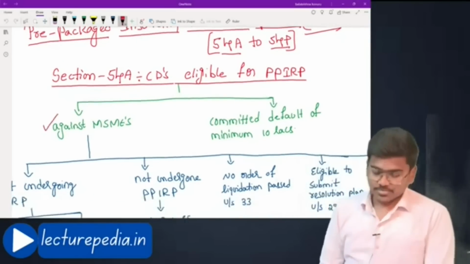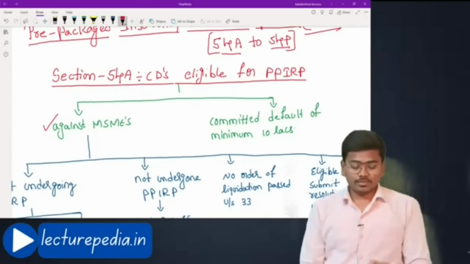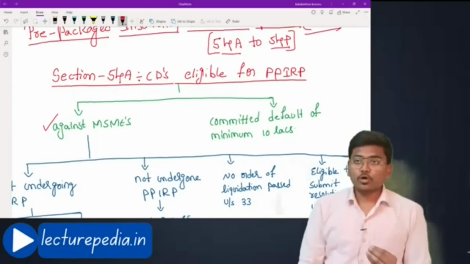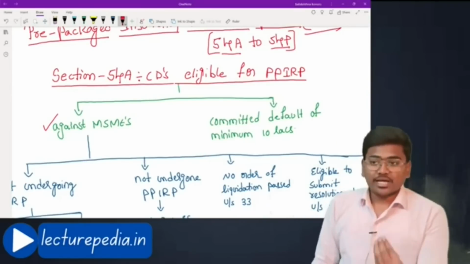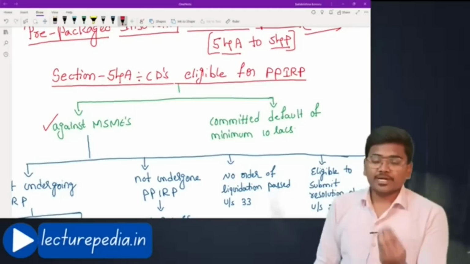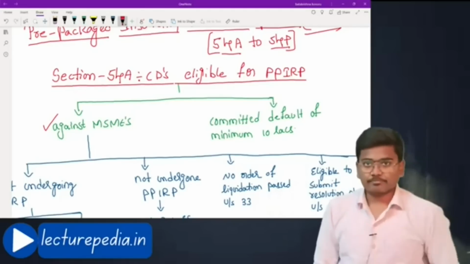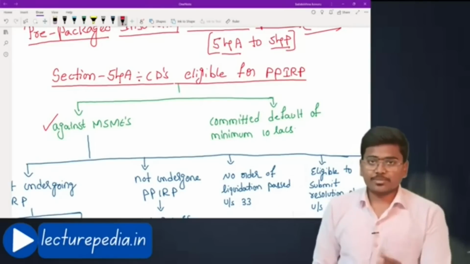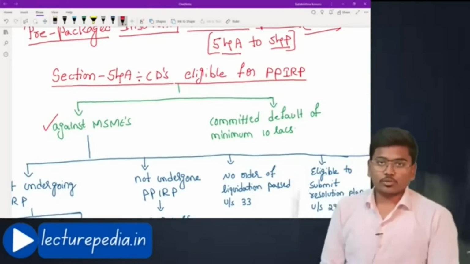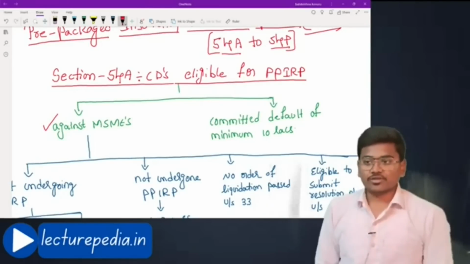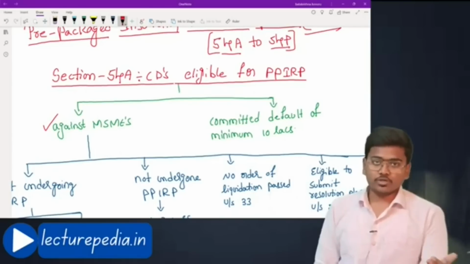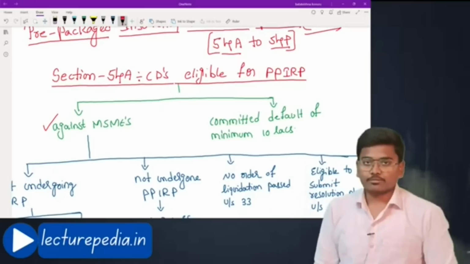As of now, PPIRP can be initiated only against micro, small and medium enterprises as per the MSME Act. As per the MSME Act, there is a separate definition, with turnover criteria and asset criteria given for these entities. If they fall within those criteria, then they will be considered as micro, small or medium enterprises.